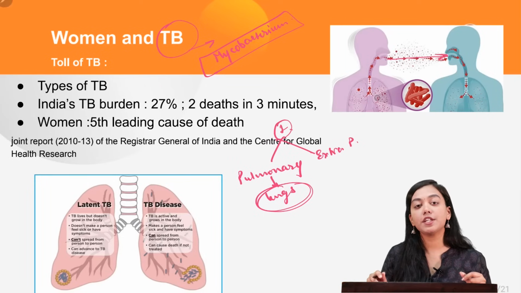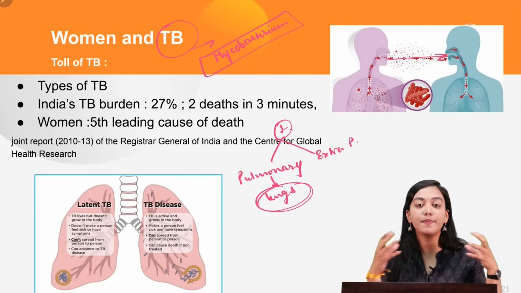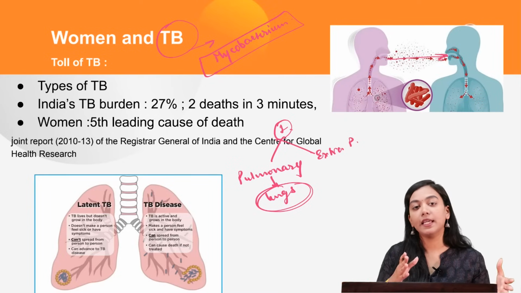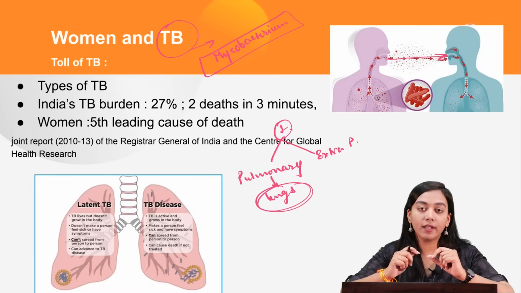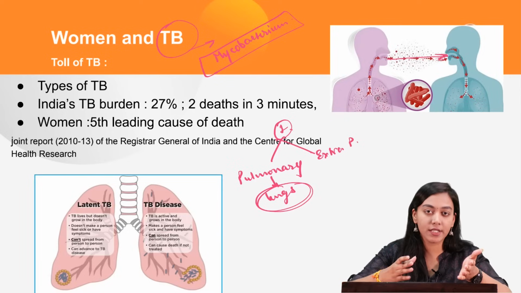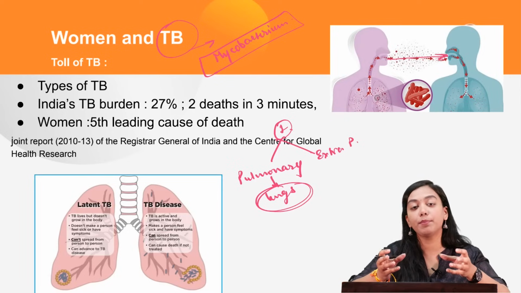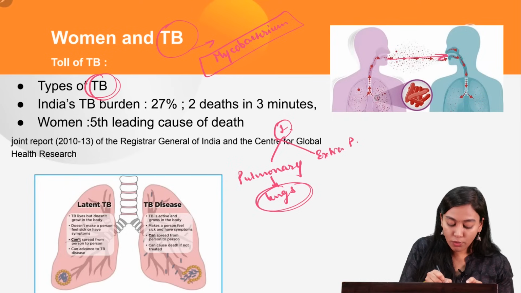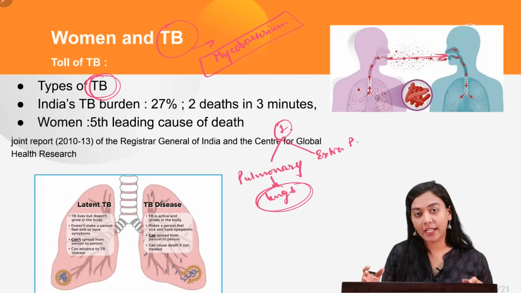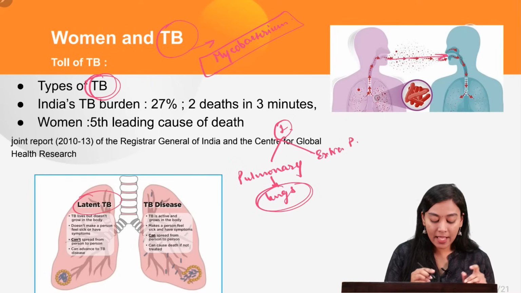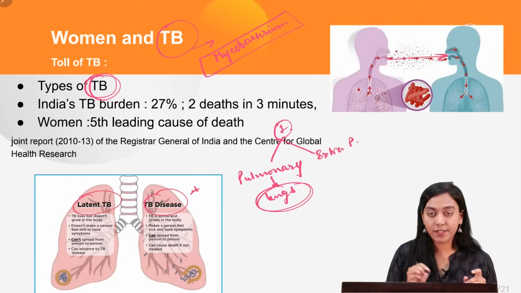The second classification is based on its spreadability, whether it can be transmitted from one person to another. This concept also needs to be made clear that not all kinds of TB are transmissible. Yes, it is a contagious disease, but not every type of TB is contagious. So, on the basis of the level of spreadability, it can be further divided into latent TB or hidden TB and the active TB disease.